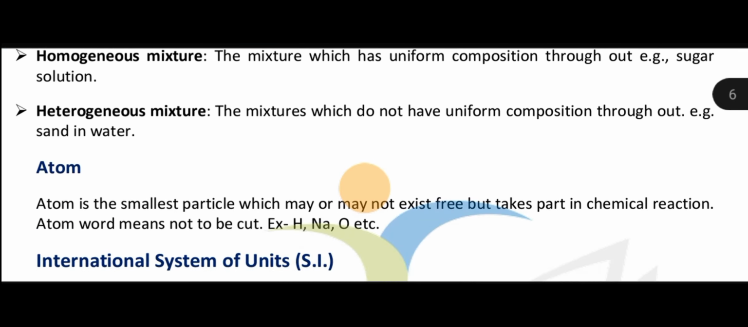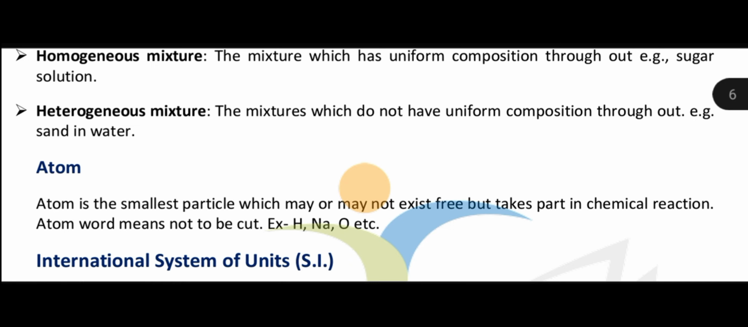Now here some basic terms, that is the atom. Now what is atom? Now we know that matter is made up of atom. इसका मतलब smallest term is the atom. Now atom is the smallest particle which may exist free but take part in the chemical reaction. वो कहता है, हम क्या कहते हैं, एटम फ्री एग्जिस्ट भी करता है, क्लियर, और नहीं भी करता है, लेकिन पार्टिसिपेट करेगा किसके अंदर, केमिकल रिएक्शन के अंदर. क्लियर. Example, hydrogen, sodium, oxygen.